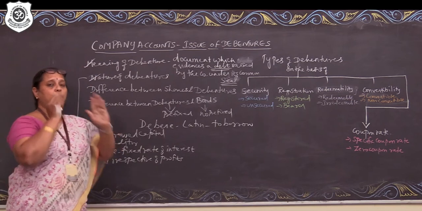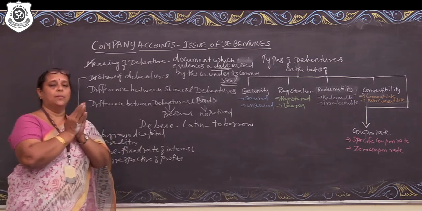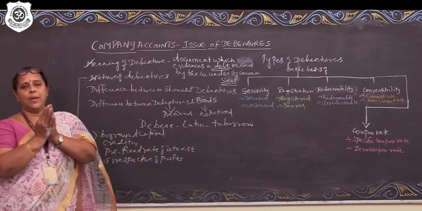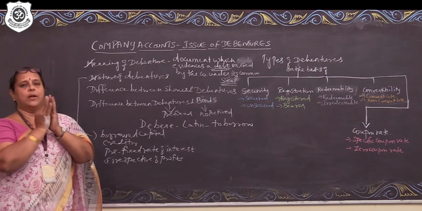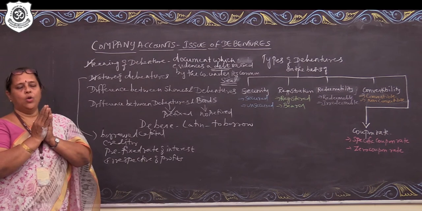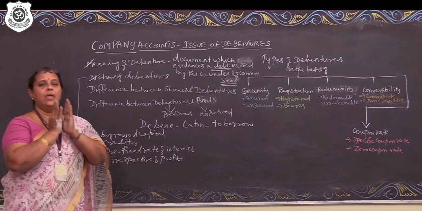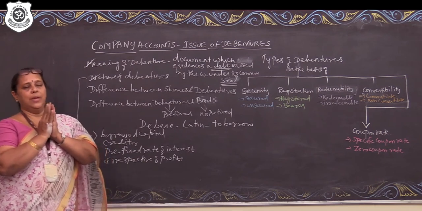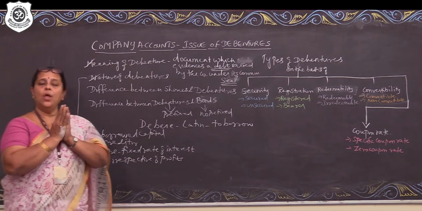The applicant will pay only 300 rupees, but he will get a maturity value of 1,000 rupees. So the difference between the price at which he purchased a bond and the amount that he gets back on maturity forms part of the interest. If we compute interest on a compounded basis, we will get the rate of interest.